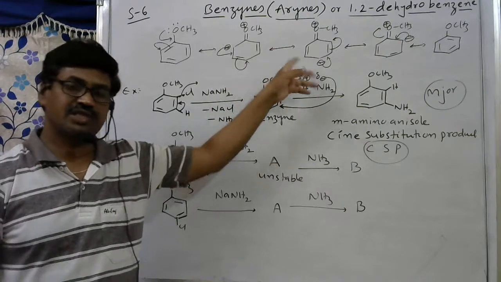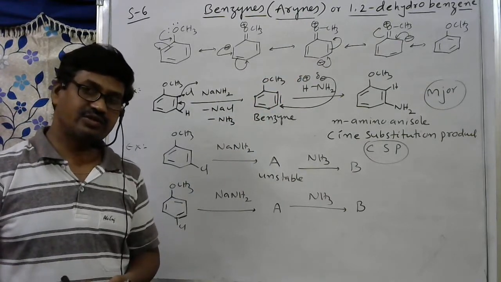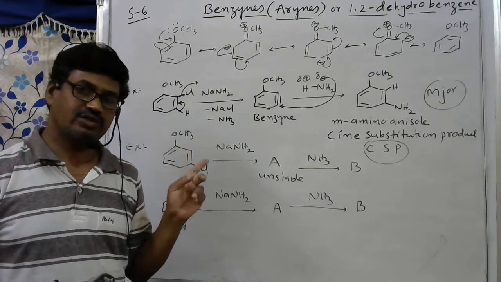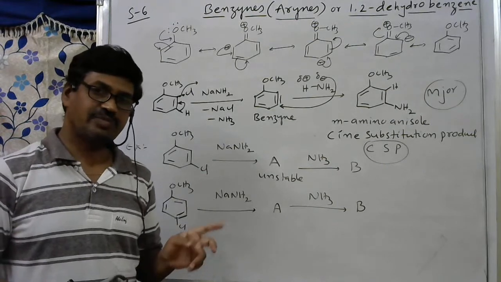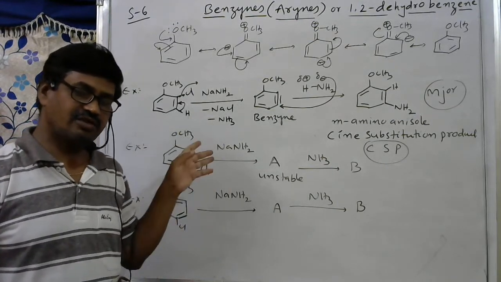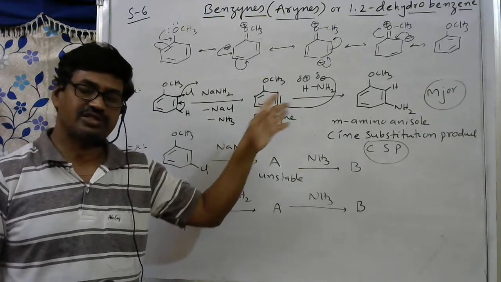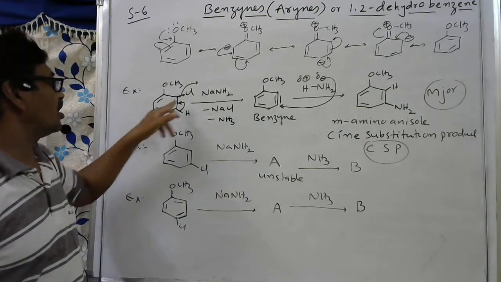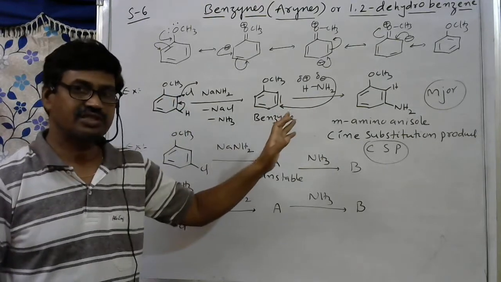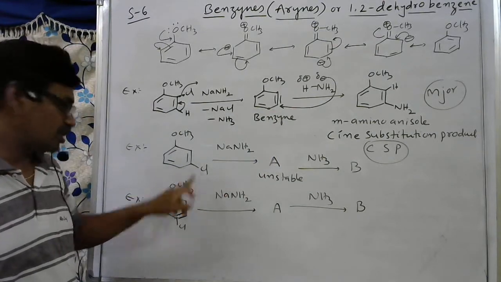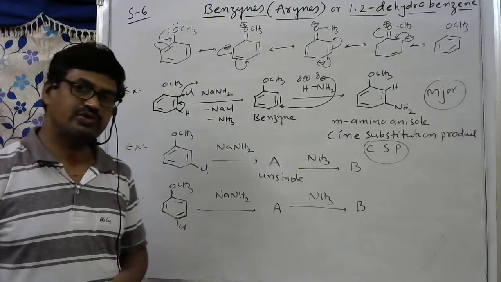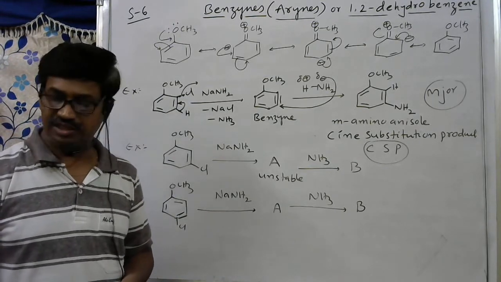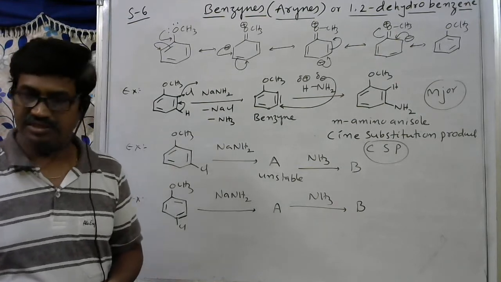This is the concept I have given. For electron withdrawing groups, three concepts I have given: orthochloronitrobenzene, metachloronitrobenzene, then para-chloronitrobenzene. By taking these three compounds, what products did we get? What are the major products we got in the elimination and substitution mechanism I have given. Here, first step, orthochloroanisole I have taken, I have clearly given the concept, and metachloroanisole and parachloroanisole. For these, you have to give the answer. You have to think. If you have any doubt, please comment in the comment box. I will explain in the next classes, next sessions.